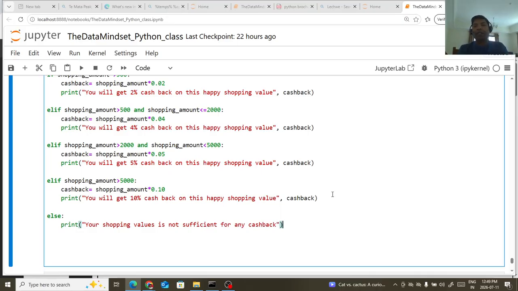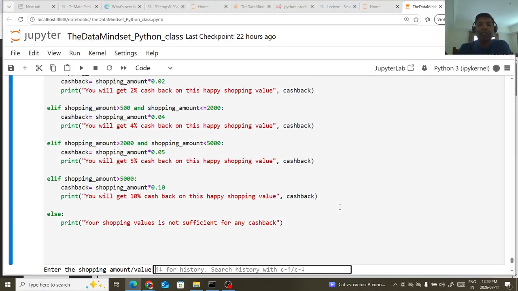Okay, so I think this is good to go, so I can execute this piece of the code and let's test it.